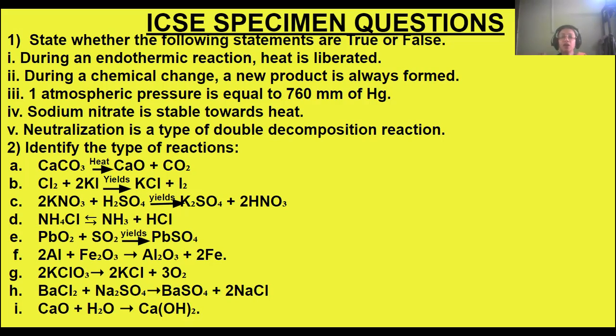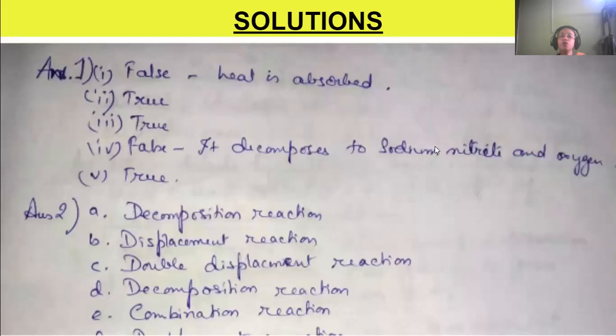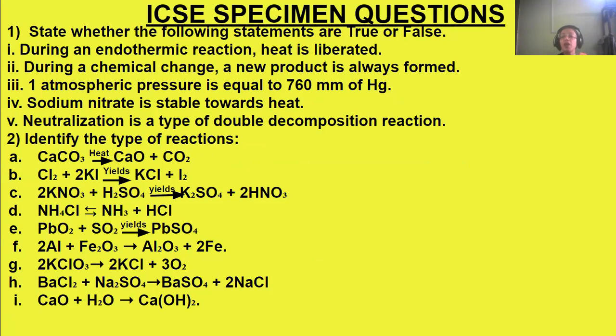Then this one: sodium nitrate is stable towards heat. Sodium nitrate is not stable towards heat. It decomposes to sodium nitrite and oxygen. So it's a false statement. Next true or false: neutralization is a type of double decomposition reaction. Yes, it's a type of double decomposition reaction,